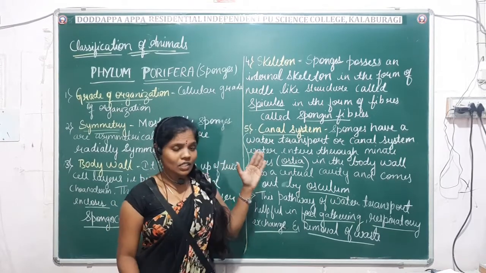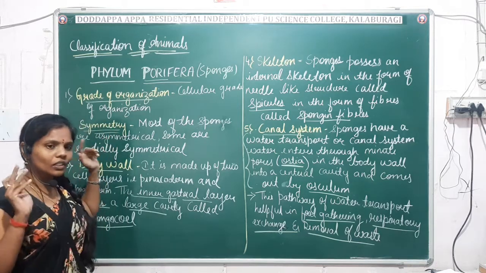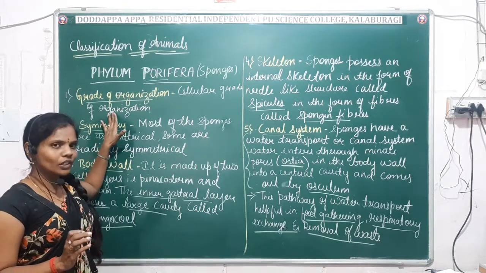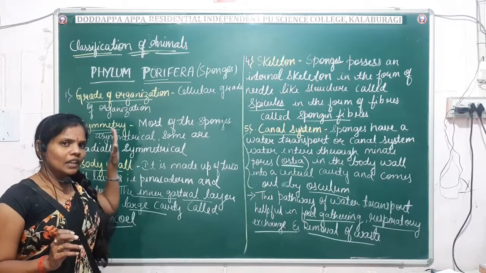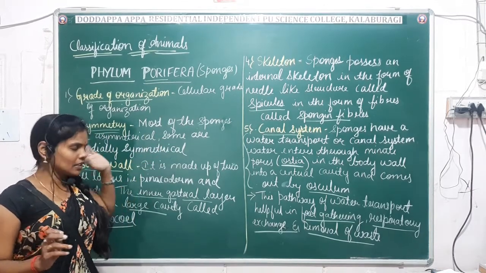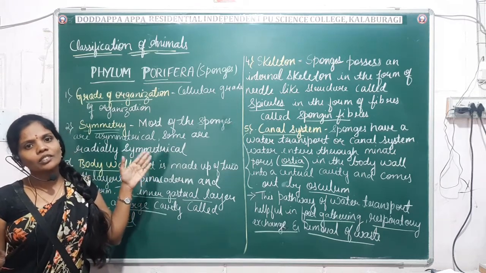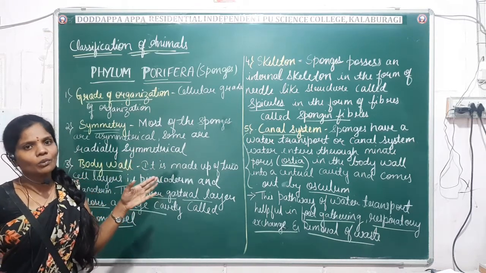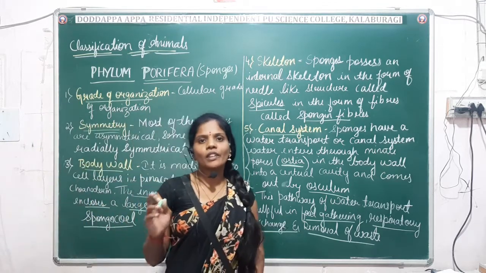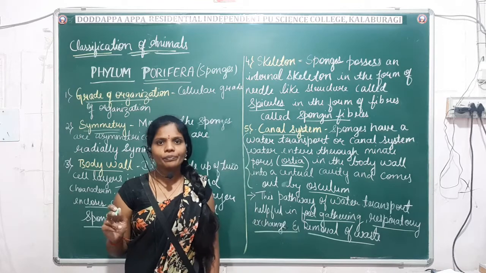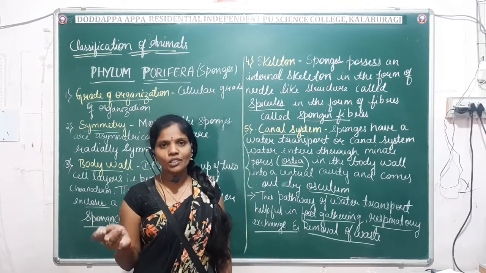So these are the characteristic features of the porifera. First comes the grade of organization. You have to keep in mind, in grade of organization they exhibit cellular level of organization. In symmetry they have asymmetry or radial symmetry. Next, in the body wall, they have got the specialized body cavity which is commonly known as spongocoel. Then skeletal system. In case of porifera, the skeletal system is known as the spicules, and in the form of fibers it is known as the spongin fibers.